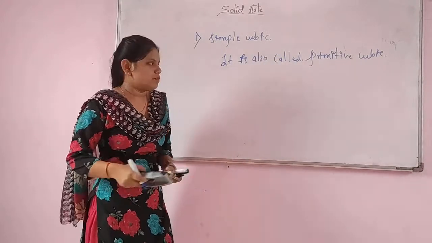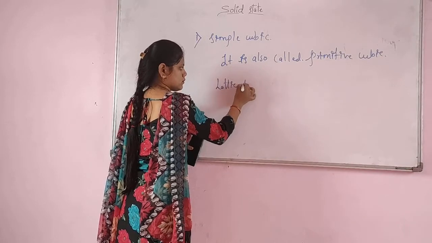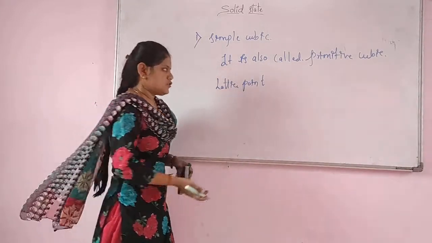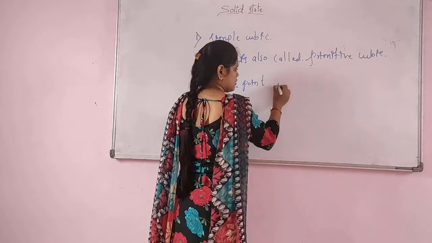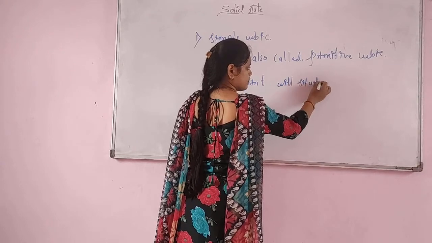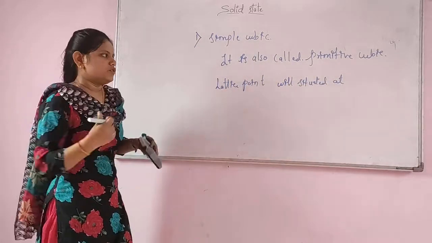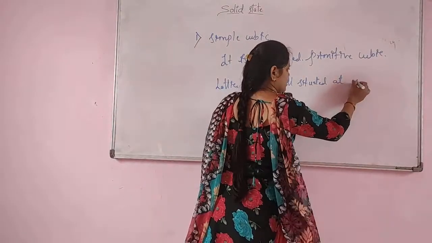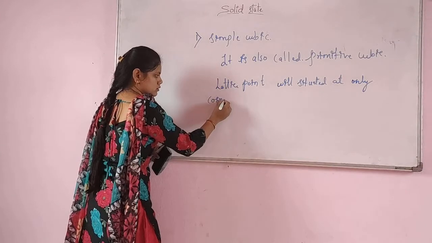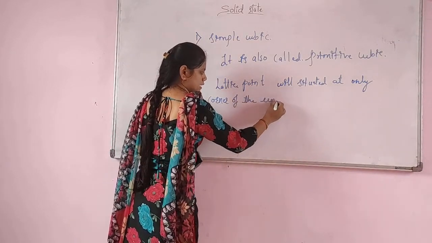In the simple cubic, the lattice point will be situated at only the corner of the unit cell.